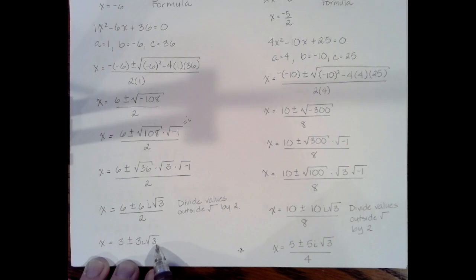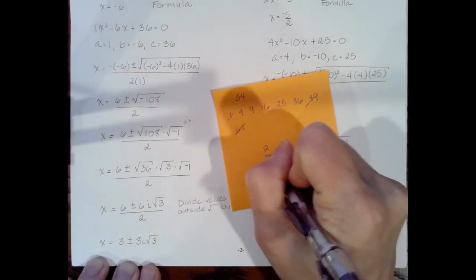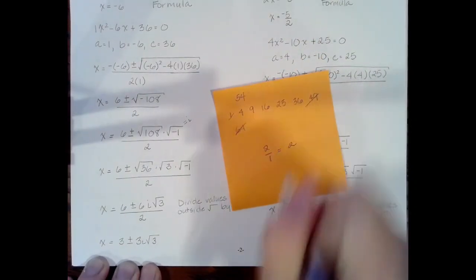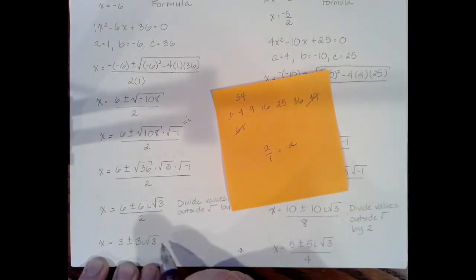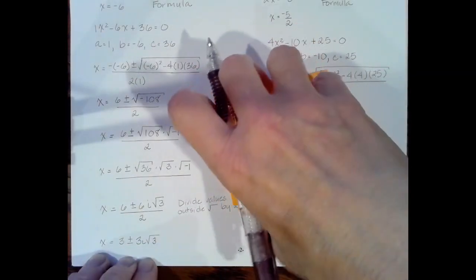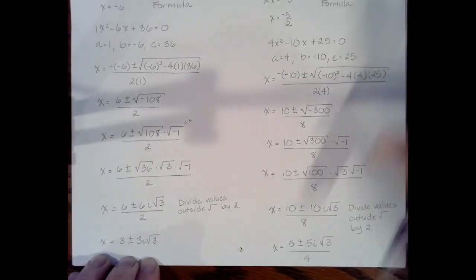I'm not going to touch the radical. That's not part of the process. It's inside the radical, not outside, so we don't do anything with the 3. And 2 divided by 2 is 1. So all of this would be over 1, but you would never write, say, 2 over 1. You would just write the number 2, right? And so by the same token, you're not going to write all of this over 1. You just leave the 1 off. So this is my answer.